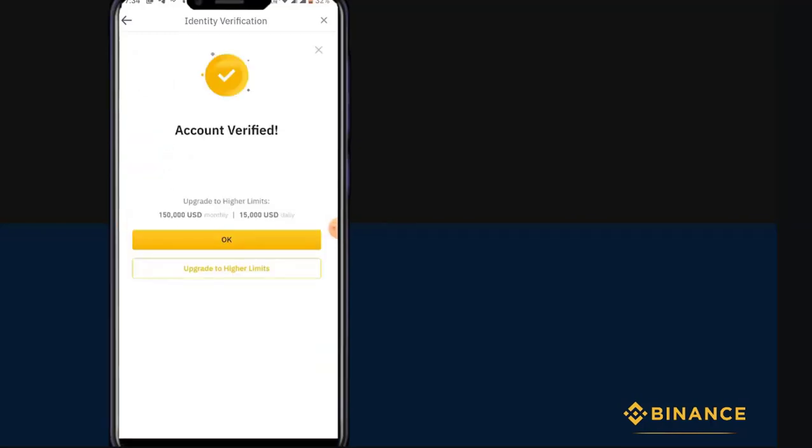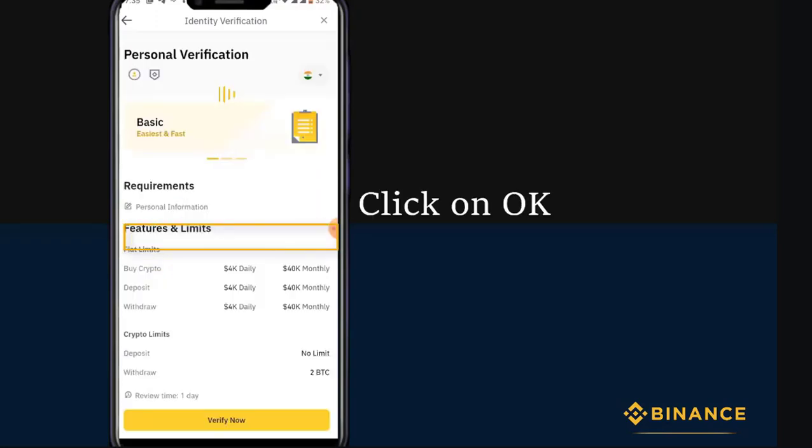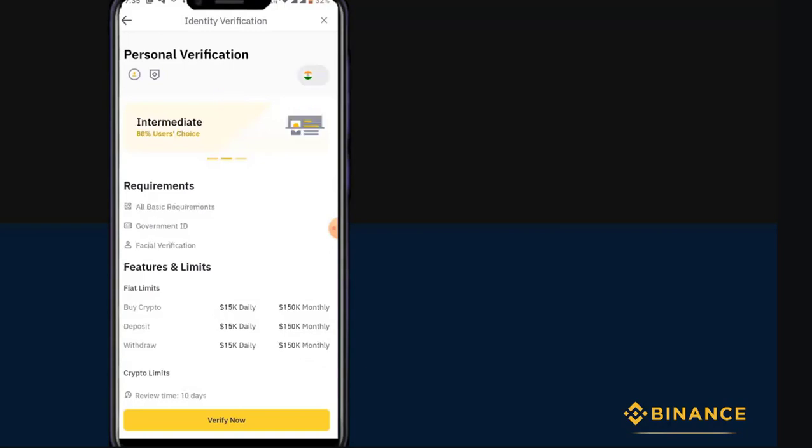Now you will get a message saying the account got verified, which means you can start trading, but you cannot do P2P. So in order to do P2P, we need to complete the second step of verification, which is intermediate. For that, click on OK.